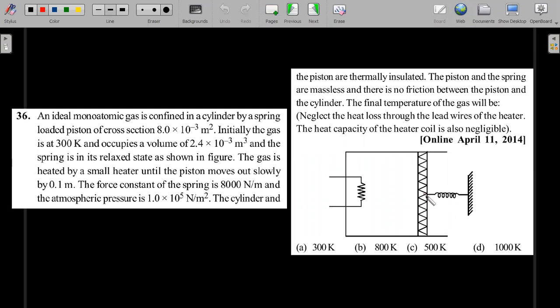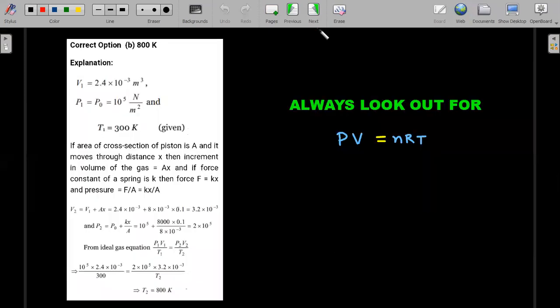For misleading you, this is a question where you have the pressure inside and outside manipulated by the spring force. That's it. Okay. Free body diagram, force equation. That's it. So you know the initial pressure, and you know the final volume, because the final volume is given by initial volume plus A times X displacement. Get the final pressure and use the ideal gas equation. Always look out for PV equal to nRT. After all that story, even I got foxed just now. I thought I was going to do integration of PdV and all that. So don't fall into the trap just like I did right now. Okay, so please make sure you look out for this one.